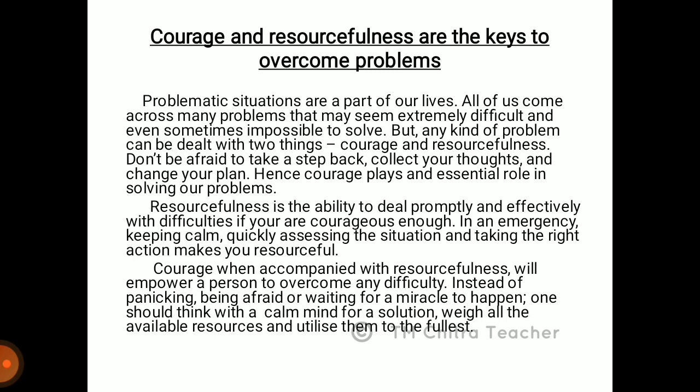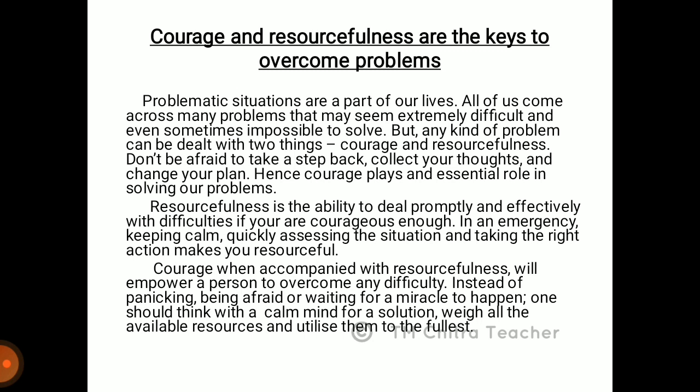Don't be afraid to take a step back, collect your thoughts and change your plan. Hence, courage plays an essential role in solving our problems. Resourcefulness is the ability to deal promptly and effectively with difficulties if you are courageous enough. In an emergency, keeping calm, quickly assessing the situation and taking the right action makes you resourceful.